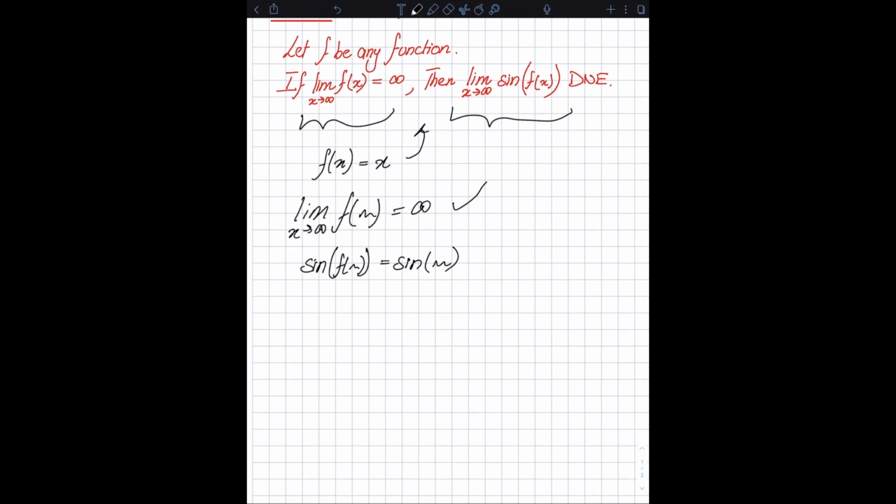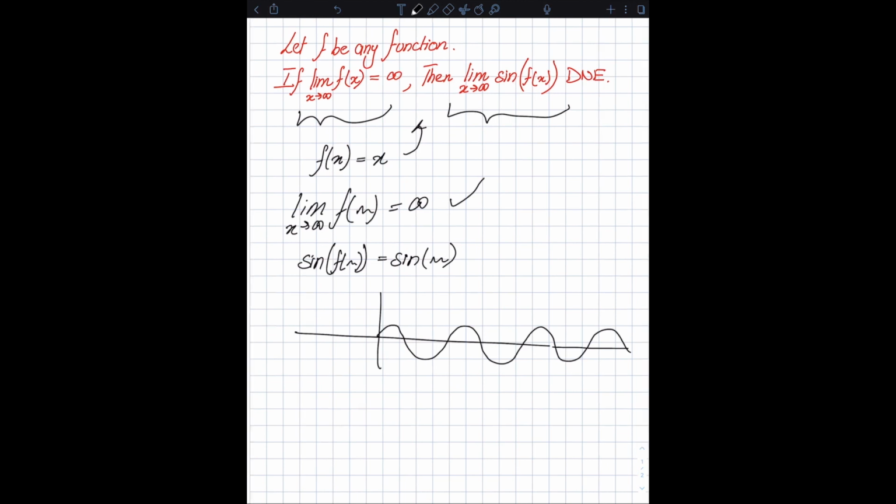And if you graph out sine of x, you get a function that looks something like this. And clearly, as x approaches infinity, this does not approach any given value. It oscillates between -1 and 1. And therefore, we can conclude that the limit does indeed not exist. Because remember, the limit does not exist means that either the limit is infinity or negative infinity, or the given function oscillates, it does not approach a single value. Or there is another way for the limit to not exist, which is in case of a jump discontinuity. So for example, in this case, the limit does not exist at this point.